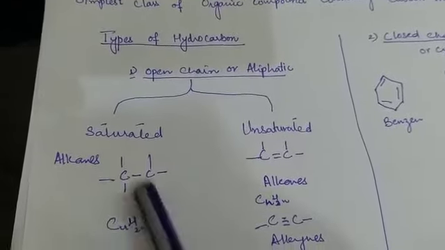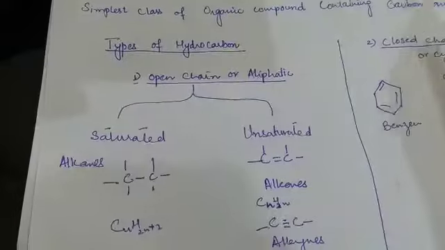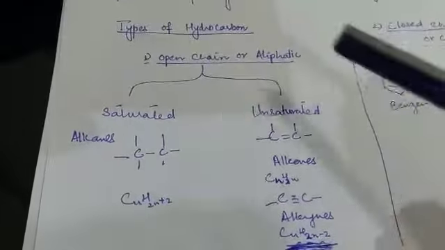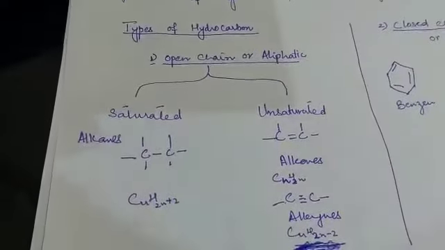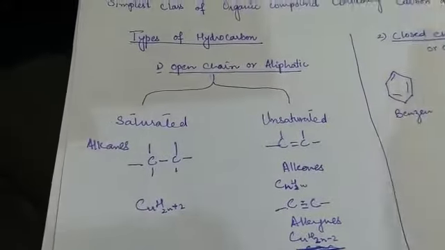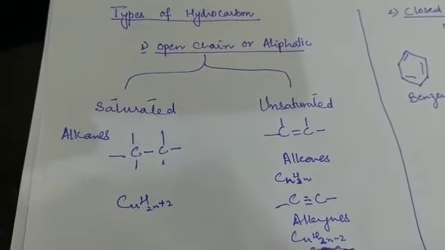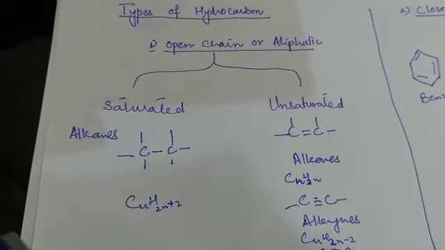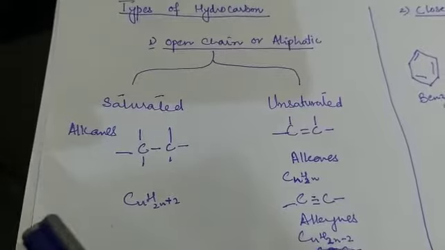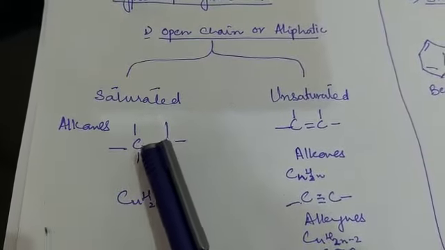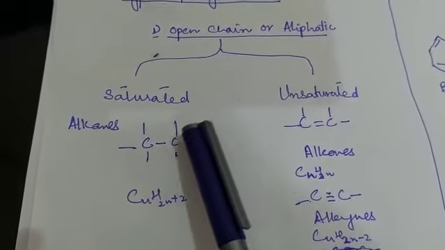We have talked about the open chain and closed chain hydrocarbons in chapter number 11 in detail, so I am not going into too much detail of that, but here we are discussing a simple review of the types which you have done in chapter number 11. The first are the saturated hydrocarbons, in which we talked about the alkanes. Two carbons are attached with a single bond, as the example is showing C single bond C. It further has four